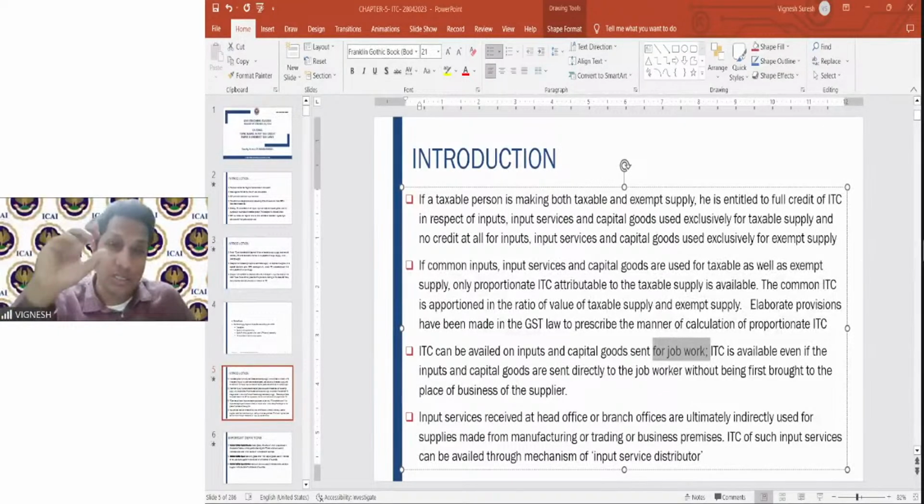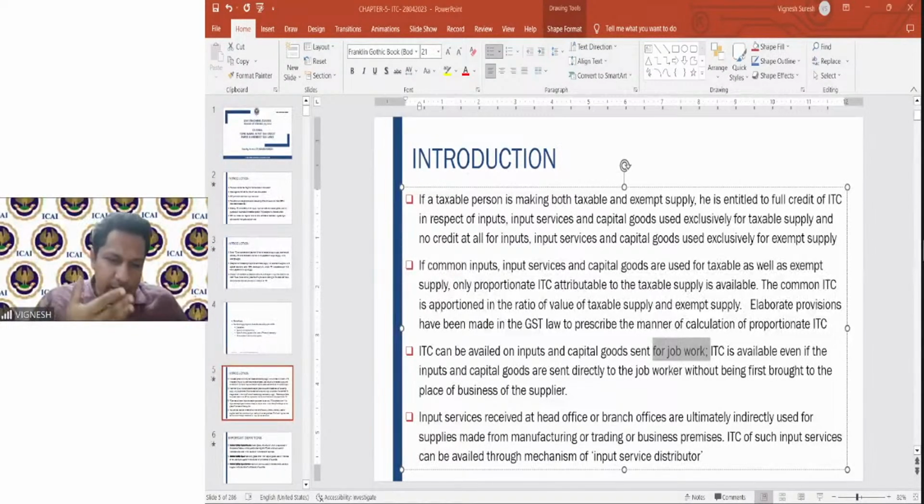But what is the process of job work? Why is the word job work given such a big importance in the GST law? The main point to understand here is, when you give work to a person for job work, why do you do that? Because that same process you also can do, but you don't want to do that because you feel that if you outsource it to someone else, it makes more economic sense. So that is where job work comes into the picture.